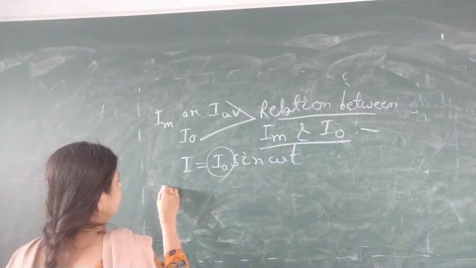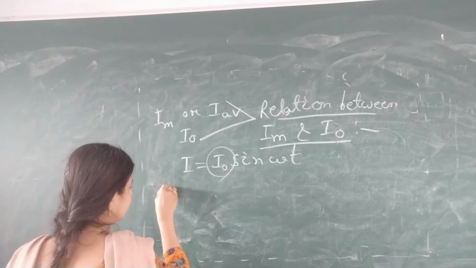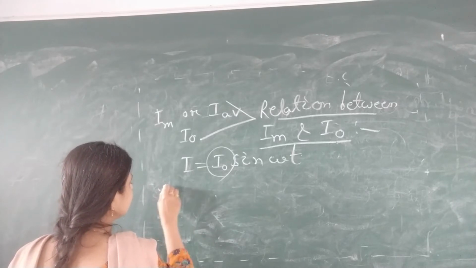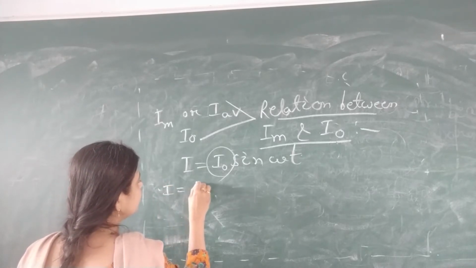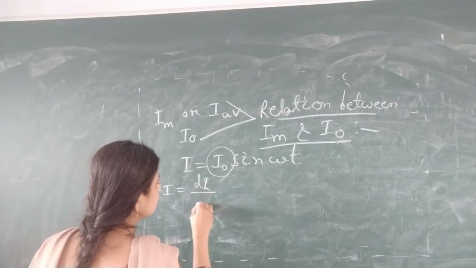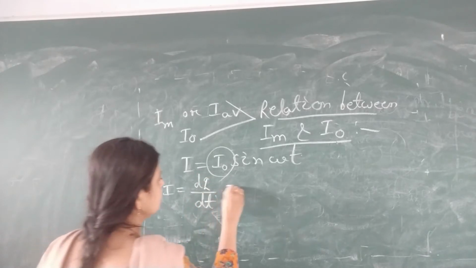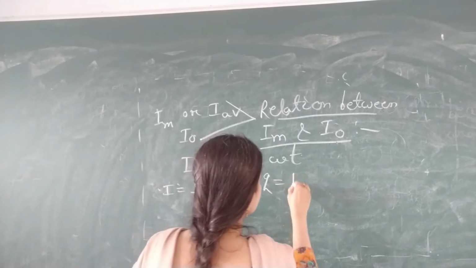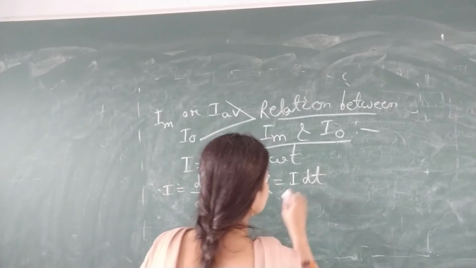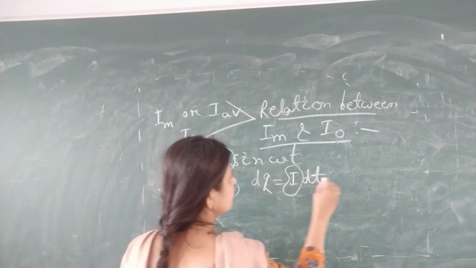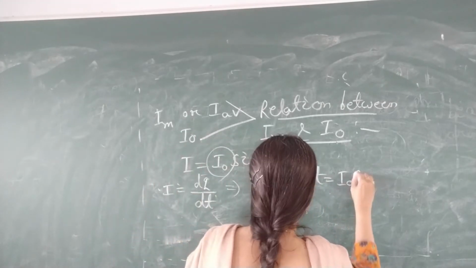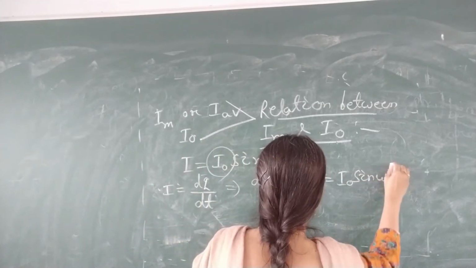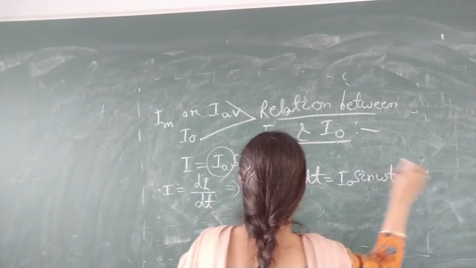Now we can write I is equal to dQ by dt, or we can write dQ is equal to I into dt. Now put the value of I, that is I naught sin omega t into dt.